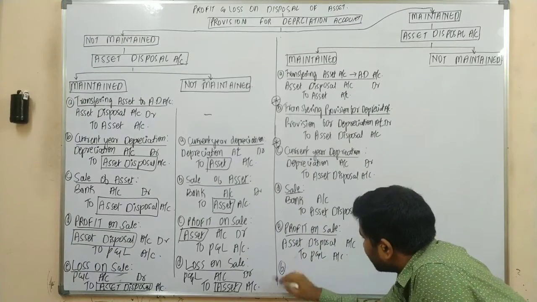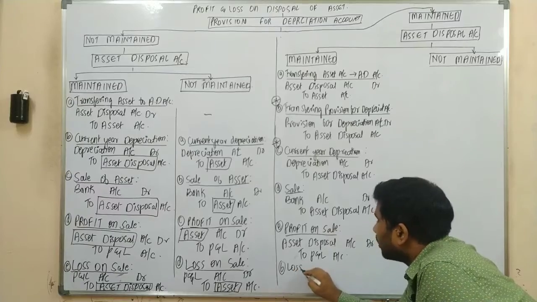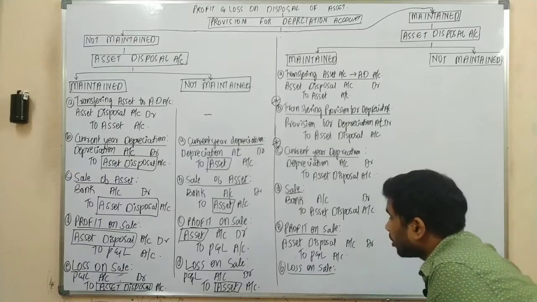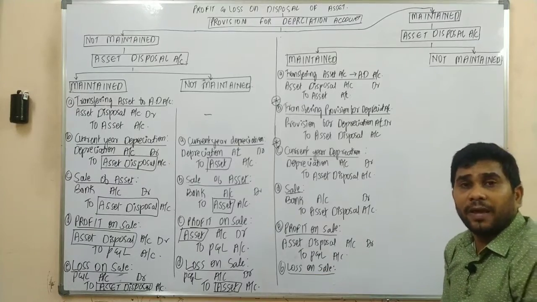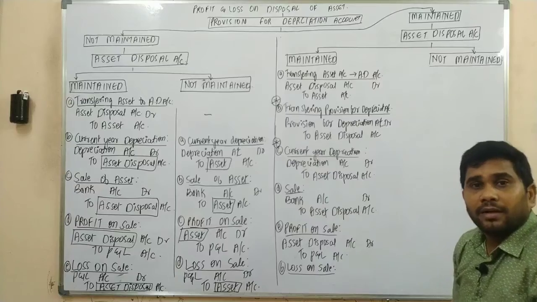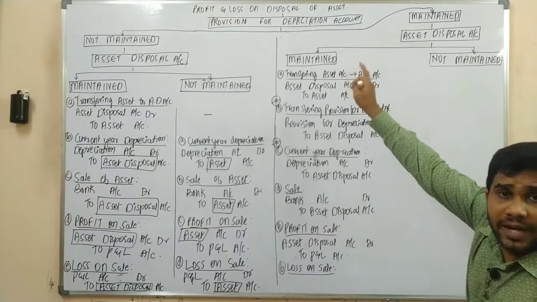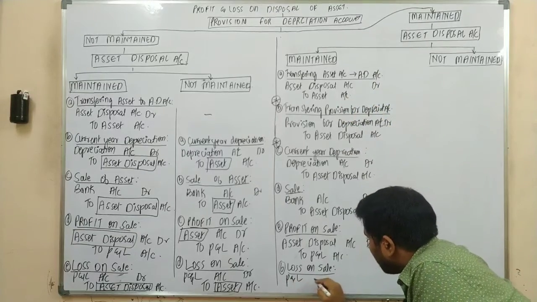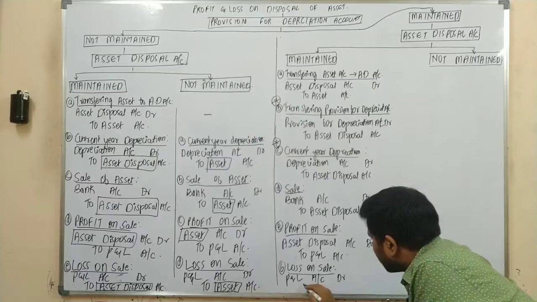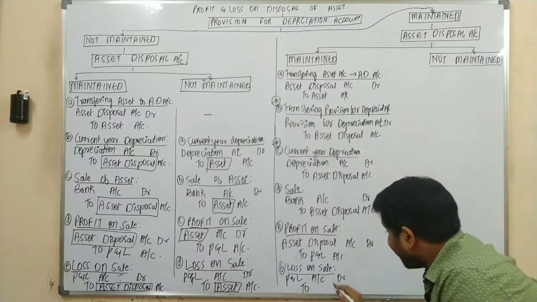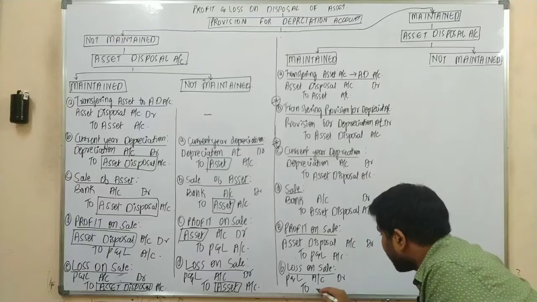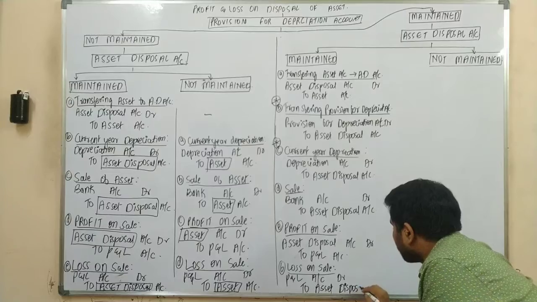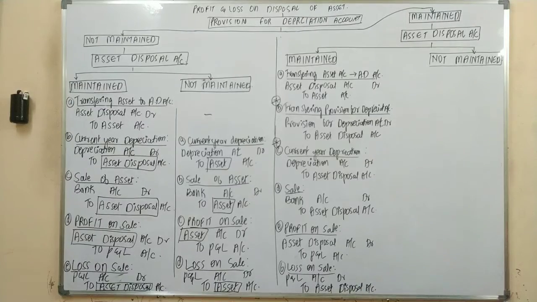Your last transaction could be if there is a loss on sale. If there is a loss on sale, in general the journal entry would be P&L account debit to asset account. But in our case, as we are maintaining a separate account, it should be passed through that separate account. So the journal entry would be P&L account debit to, instead of asset account, the asset disposal account. That's it.